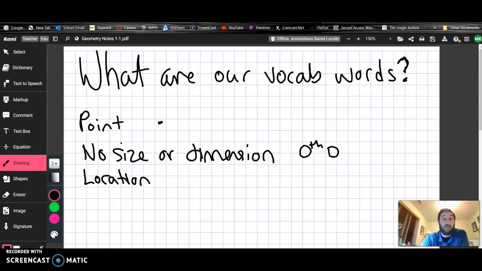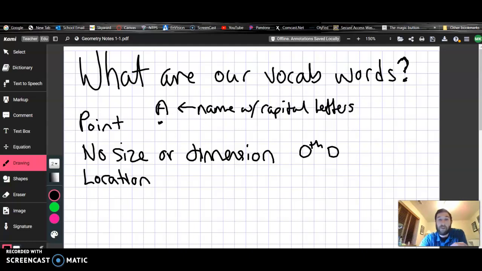We instead name them with more fun things, like the letter A. And we always use capital letters to name points. That's how we're able to refer to them and work with them. You can use any capital letter you want, but if it's a capital letter, when I look at that, I know you're referencing a point.